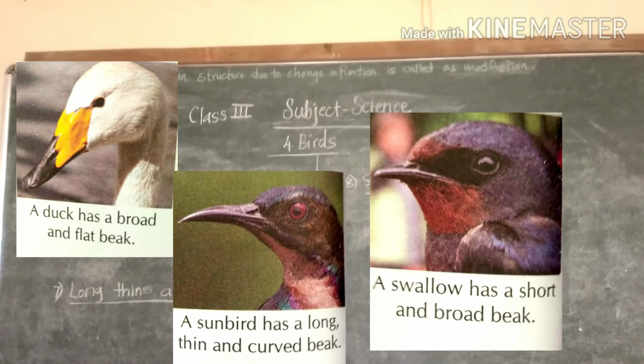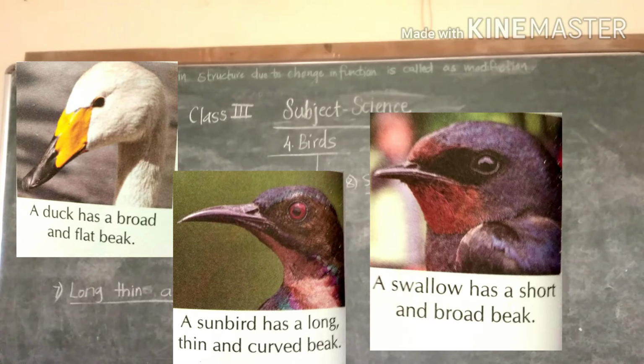Duck and goose have a broad and flat beak with tiny holes. They take muddy water with insects in their beak. The muddy water flows out from the tiny holes, leaving behind plants and insects inside the beak.